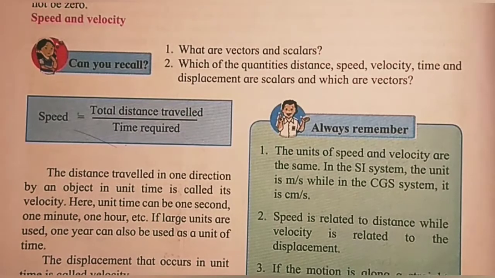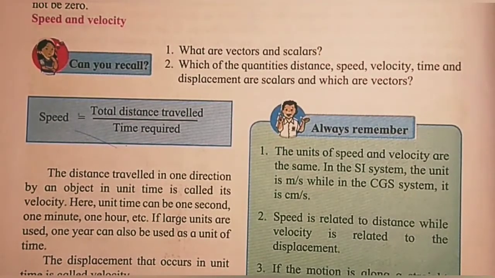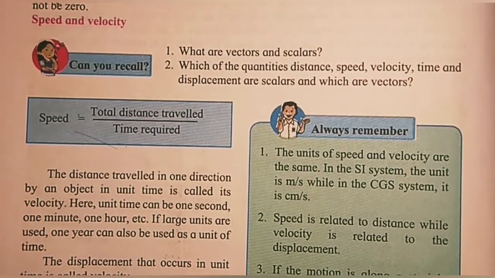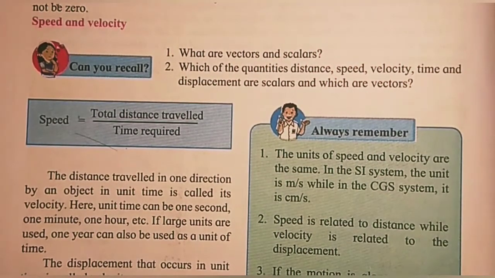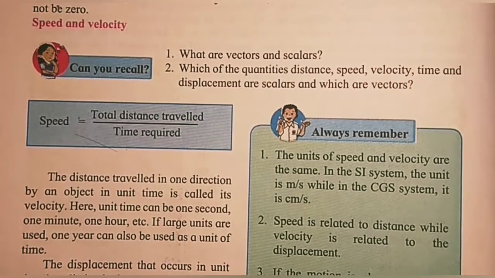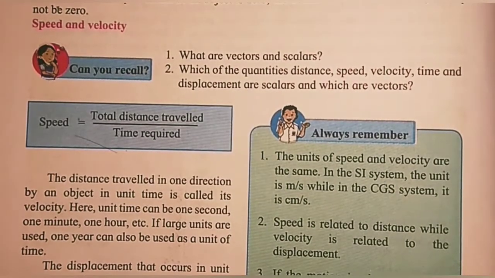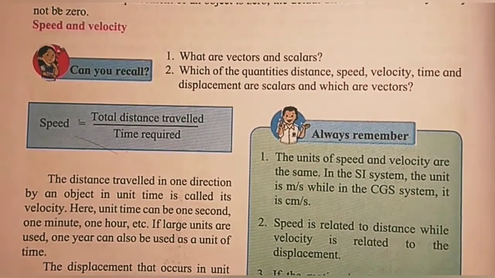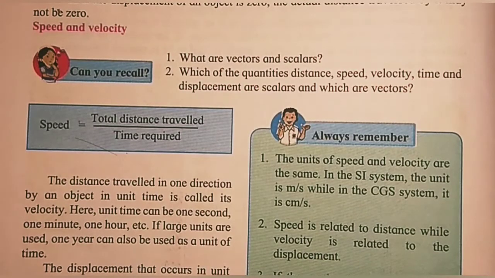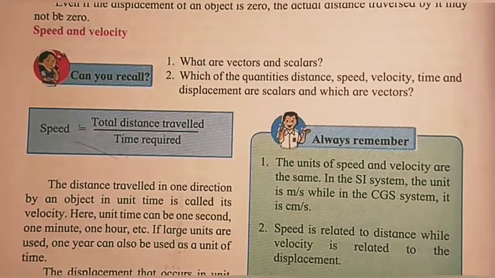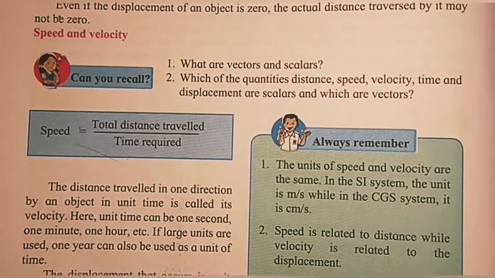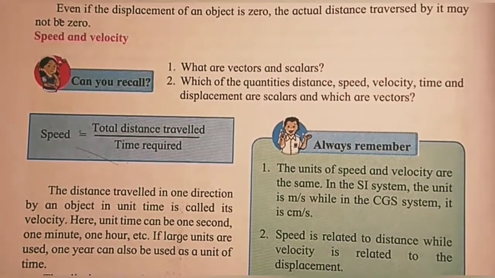Distance is a scalar quantity, that's why speed is also a scalar quantity. Velocity requires displacement, and as displacement is a vector quantity, velocity is also a vector quantity. Time is a scalar quantity, it does not require direction. Displacement, you know, is a vector quantity.